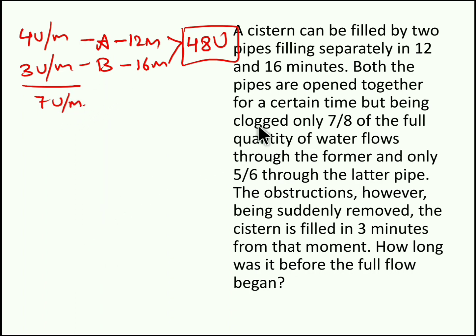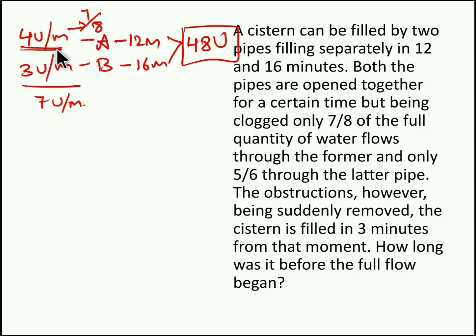Okay, now listen to the statement carefully. Both the pipes are open together for a certain time, but being clogged, only 7/8 of the full quantity of water flows through the former. So in the first pipe, out of 8 parts, only 7 parts are getting filled, right? So the flow of the pipe is only 7/8 of the original quantity. So here the flow is only 4 units.